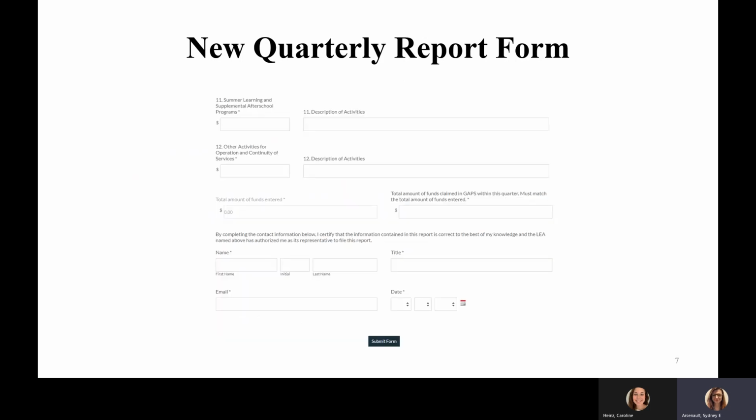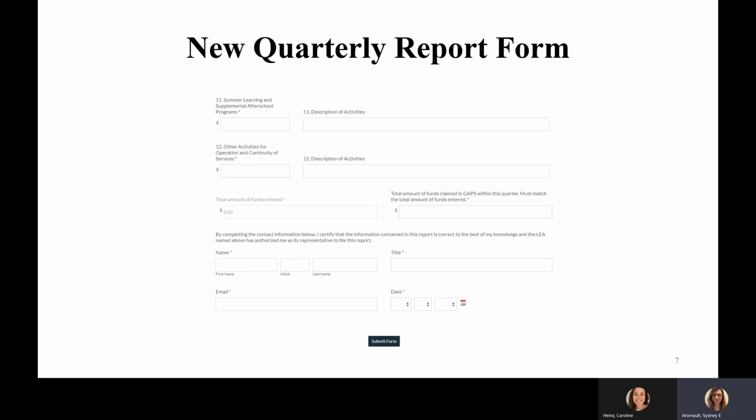You will input that information for all categories. The example on the screen is for ESSER 1, so there are only 12 applicable categories, and 15 for ESSER 2 and ARP ESSER. If you do not claim anything in GAPS within that quarter, you will have to input 0 for the dollar amount.